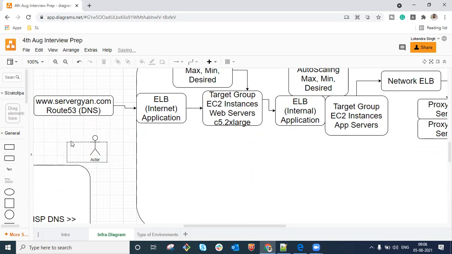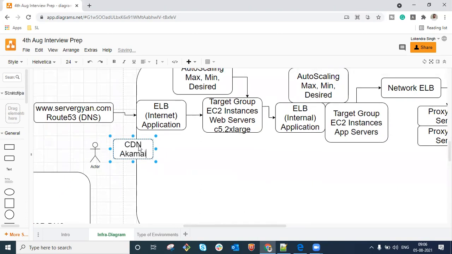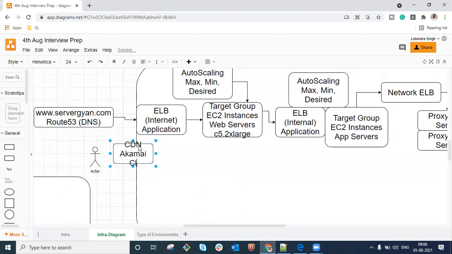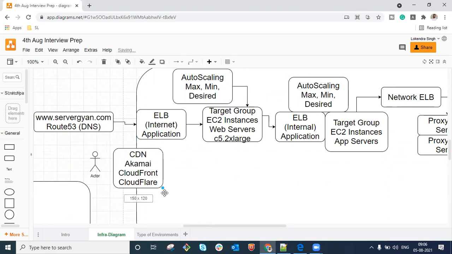So guys, there is a particular term known as CDN, like CloudFront, a content delivery network. It is CloudFront, but different big vendors are available. Maybe it could be Akamai, it could be CloudFront, it could be Cloudflare. Different vendors are there. So why do you use CloudFront, guys? In a nutshell, I'm going to explain that today. Otherwise, in detail, we will discuss it later on.